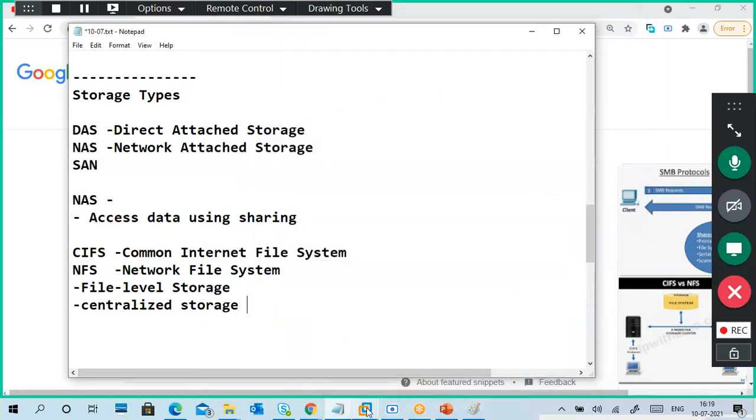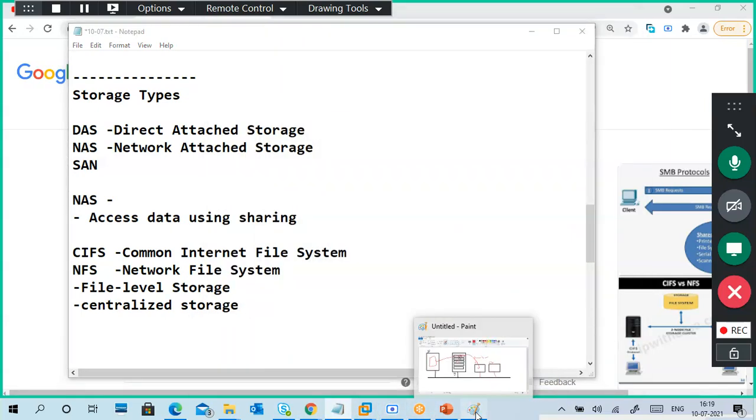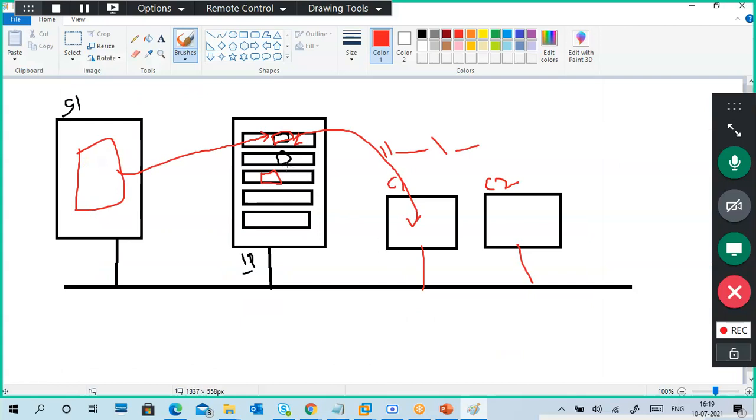For example, I put some data here, some project files. Think like I put some project related files. Now C1, C2, the users of C1 and C2, are also working on the same project.